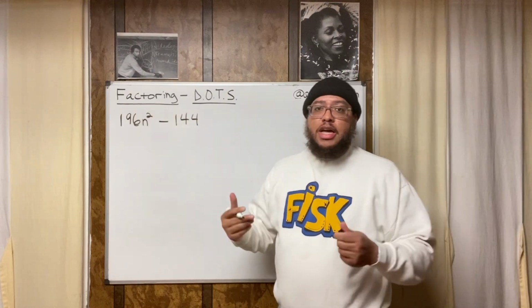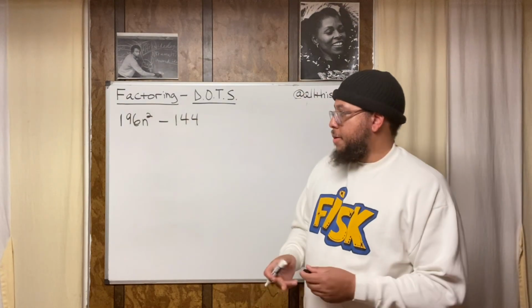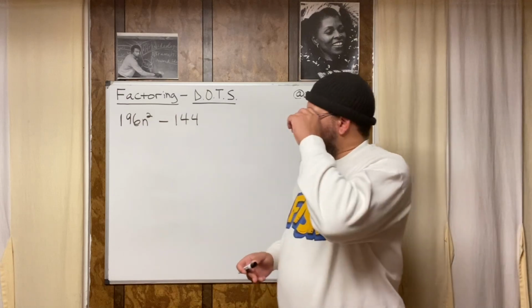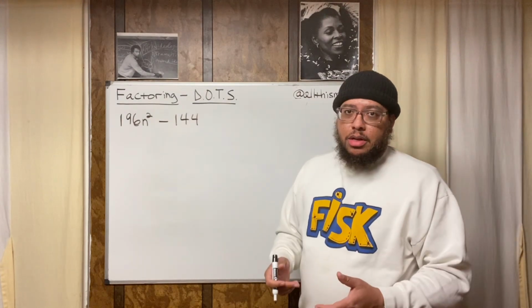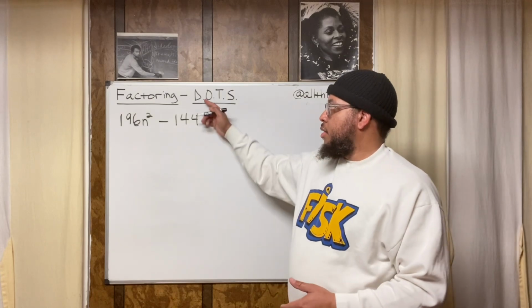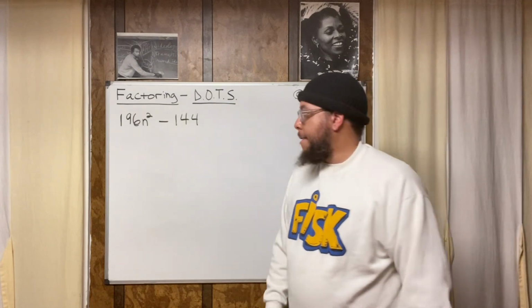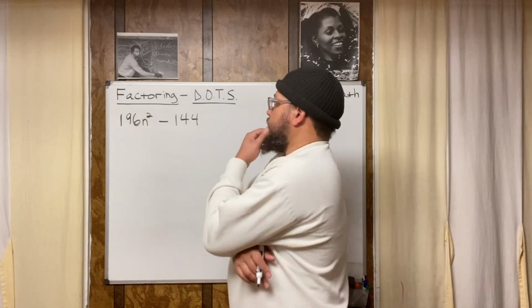I'm going to pull the greatest common factor out first, right? And then I'm going to see what happens. And then I'm going to do it another way where I find the difference of 2 squares first. All right? So what's the greatest common factor?